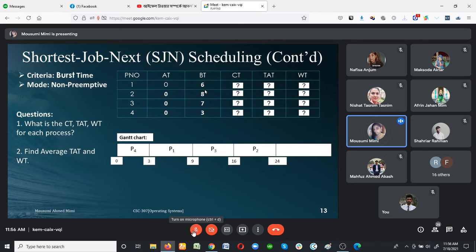Then the next smallest burst time is 6, so it goes for process 1. Then the next smallest is process 3, so it goes for process 3. Then the next process has burst time 8, so it is process 2. So first of all, the smallest burst time is process 4, and the completing time is 0 plus 3 is 3.